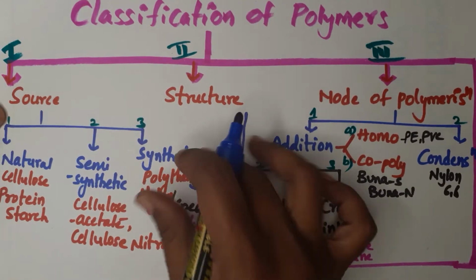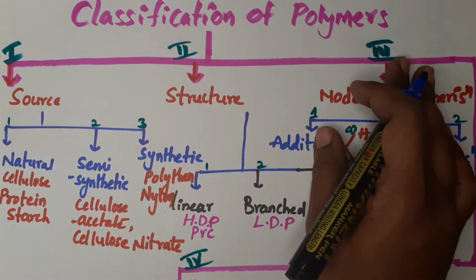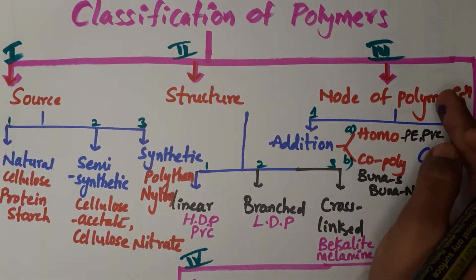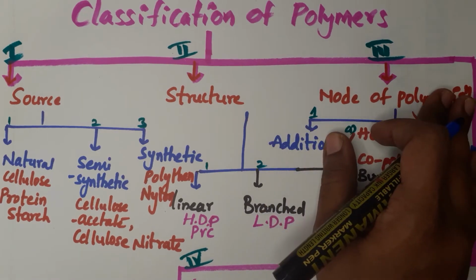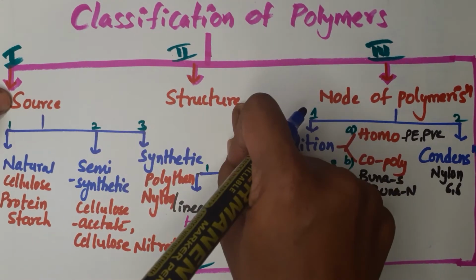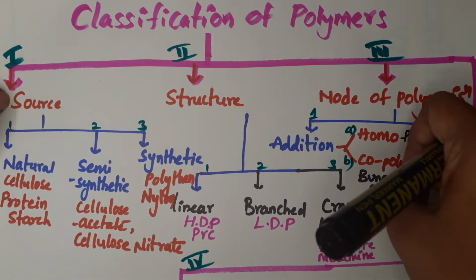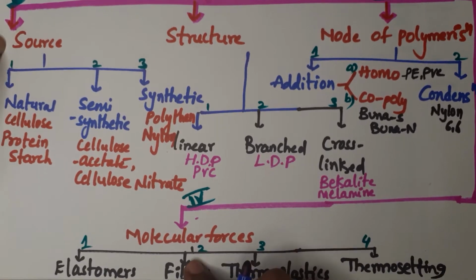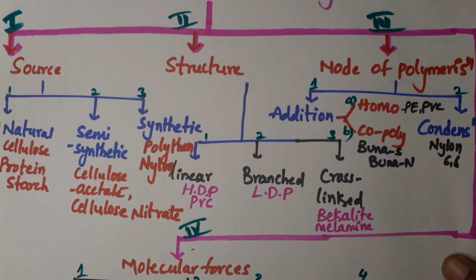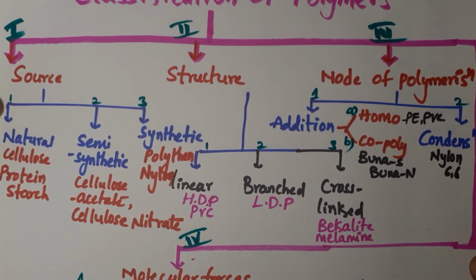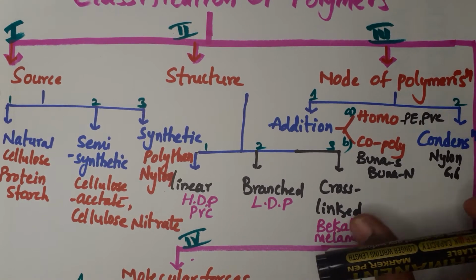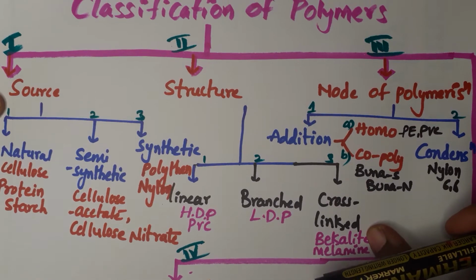Now coming to a very important topic in polymers, the classification of polymers. The classification of polymers is done in several ways, based on some special considerations. Based on source, we divide polymers into different categories, and also based on structure, mode of polymerization, and nature of molecular forces. By using all these considerations we broadly divide the polymers into different categories. I made a tree diagram so that you can easily understand and memorize this chart. This is the classification of polymers.